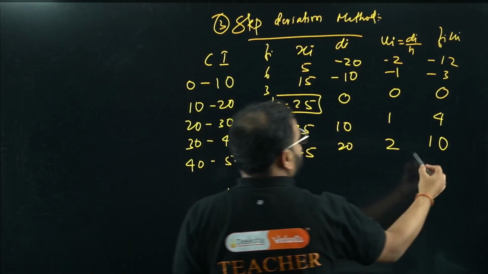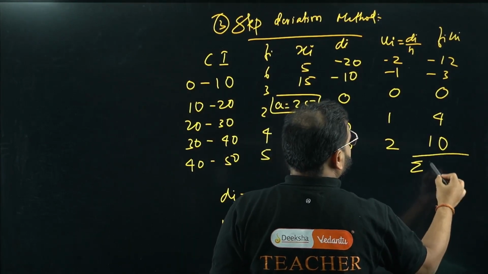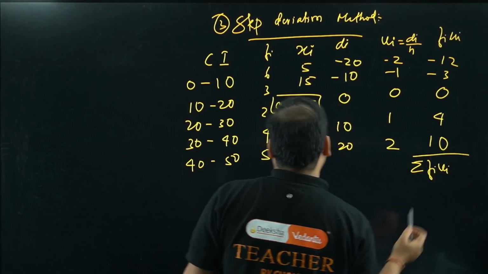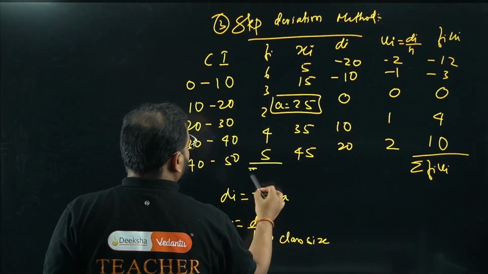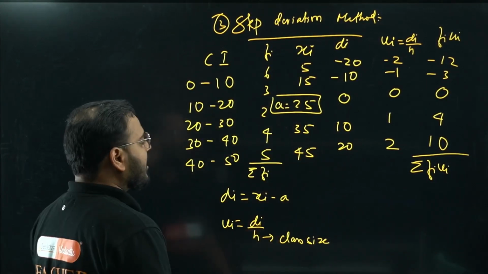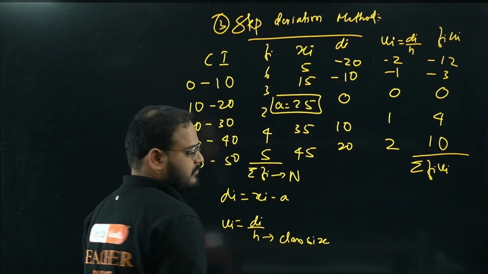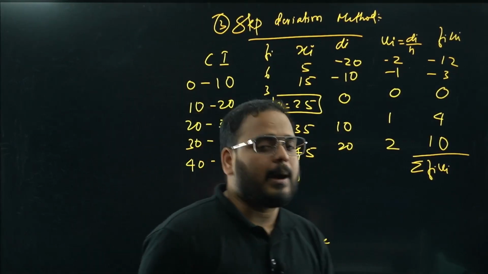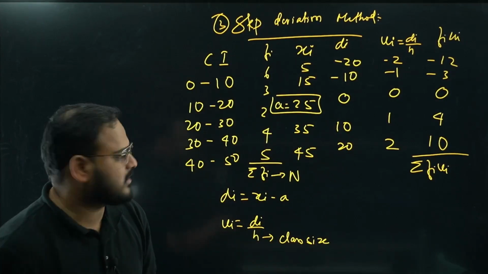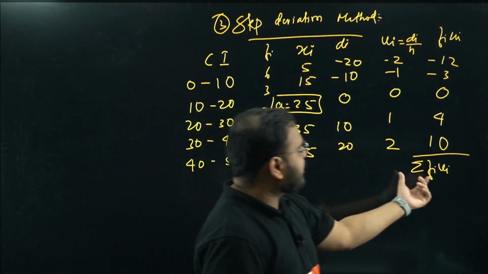So what is this called? Sum of all the values you have to find out, the fi ui value. And this you already know: sum of all the frequency, sigma fi. Sometimes this is also called the capital letter N. I hope this is clear, right? So sigma fi ui you found.